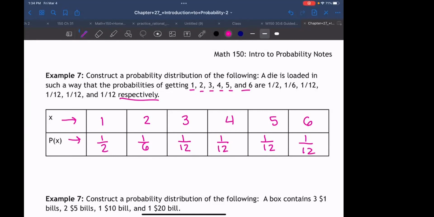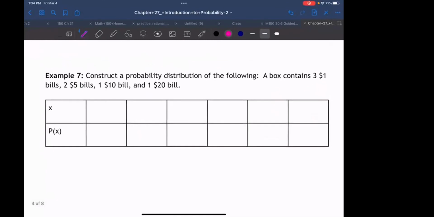All right. How about this? Let's do one more. This one's a little bit more tricky. Also, I think my boxes are messed up here, which is fine. How about this? We have a box and it contains 3 $1 bills, 2 $5 bills, 1 $10 bill, and 1 $20 bill.